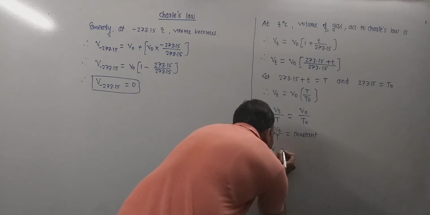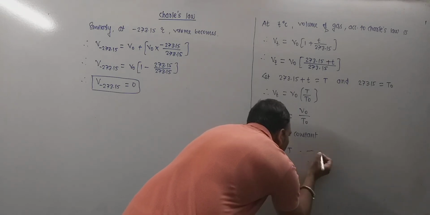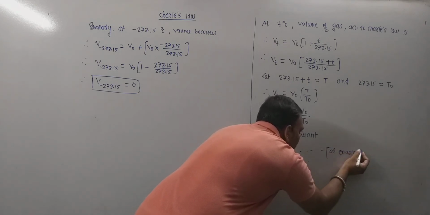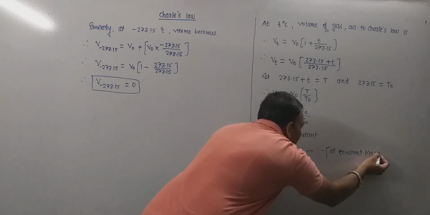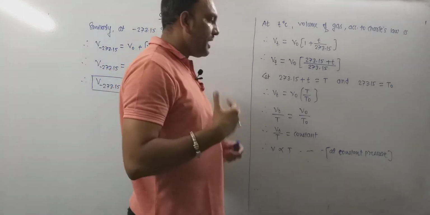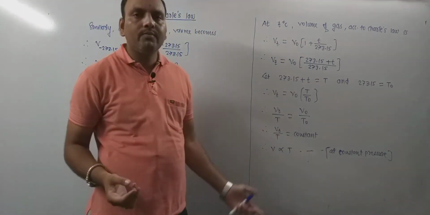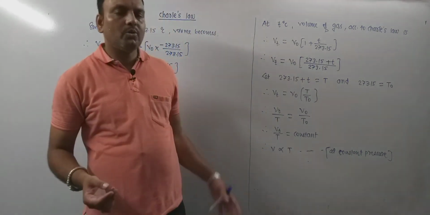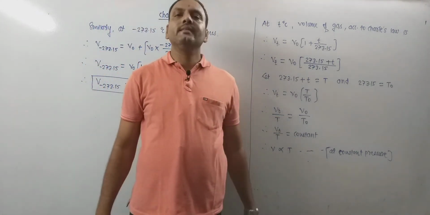From this one can say that volume is directly proportional to temperature when pressure is kept constant. This is another statement of Charles' law: at constant pressure, the volume of the given mass of gas is directly proportional to temperature. So it was all about Charles' law. Thank you very much.